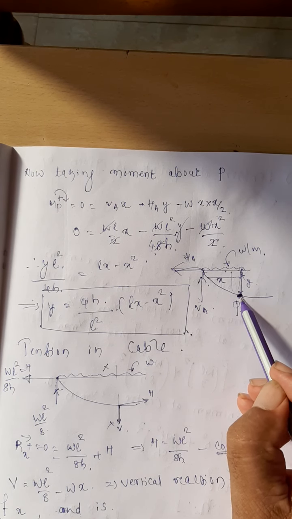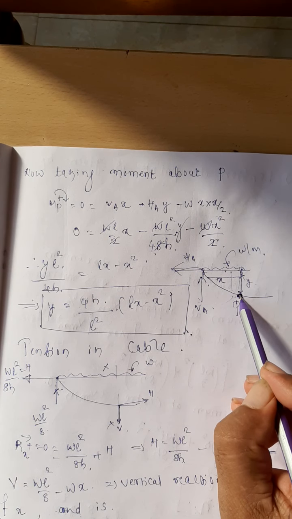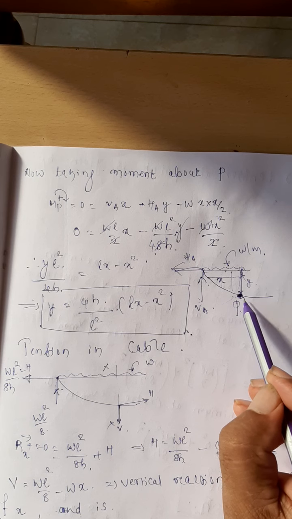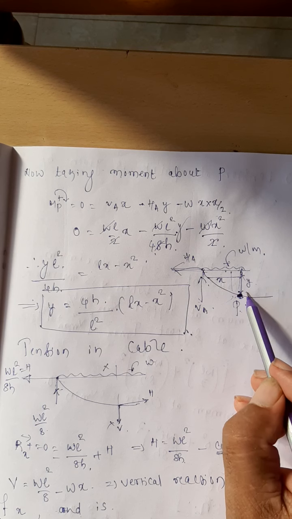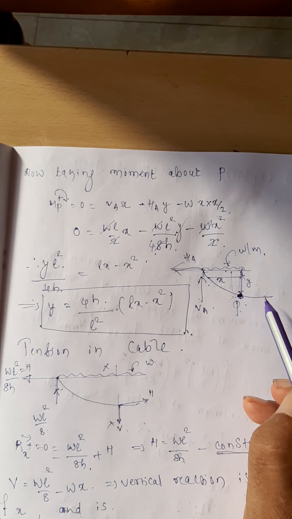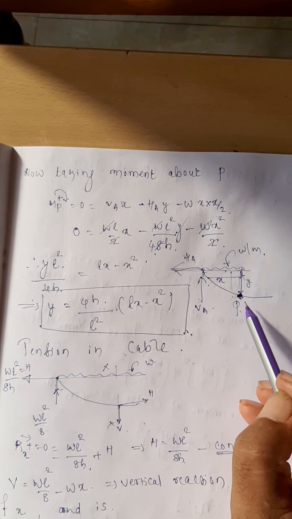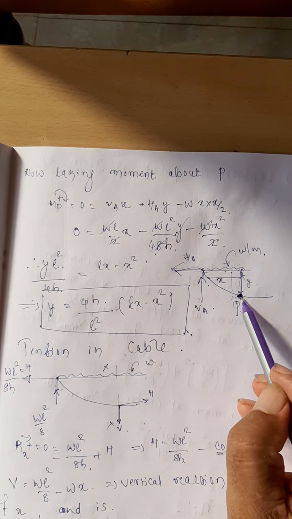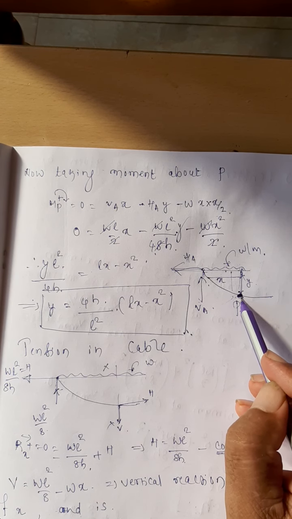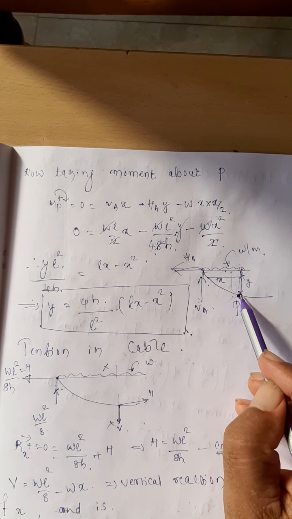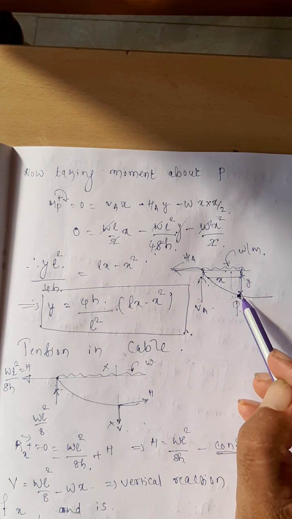What are the forces? Again, I will repeat. At any point in the cable, the value of bending moment is equal to 0. What is the very reason for that? The cable cannot tolerate the bending moment. Cable cannot resist the bending moment. Right? So take moment of all the forces about the point P. See what are all the forces acting.